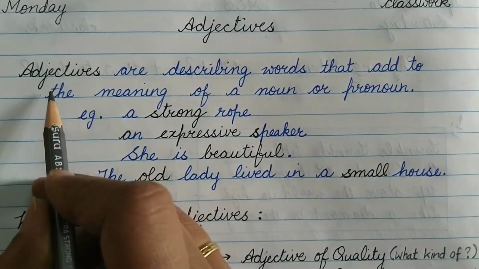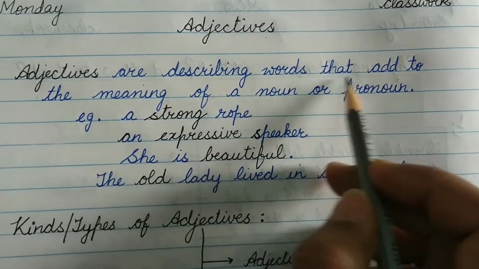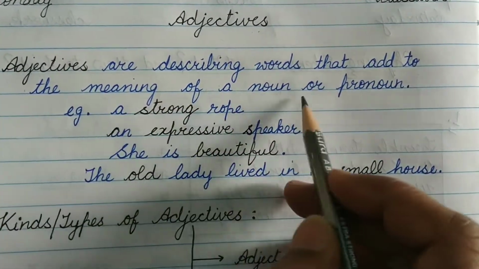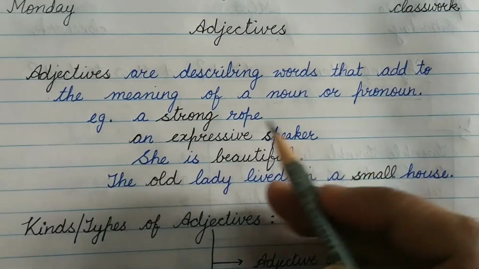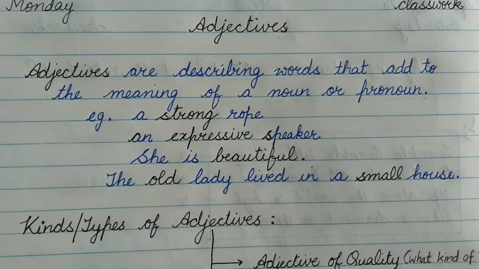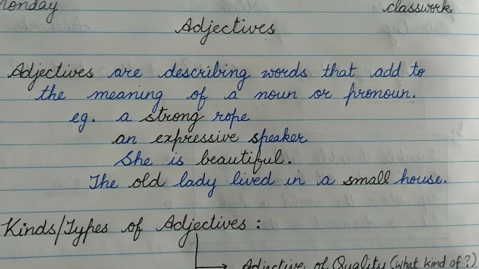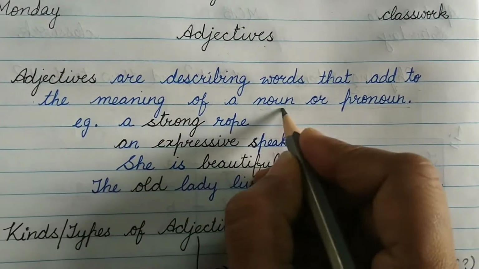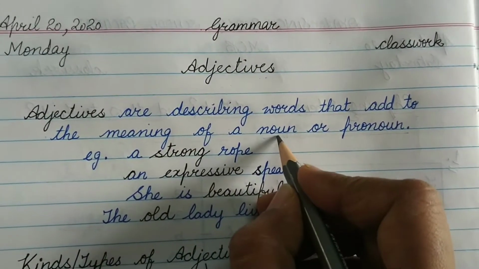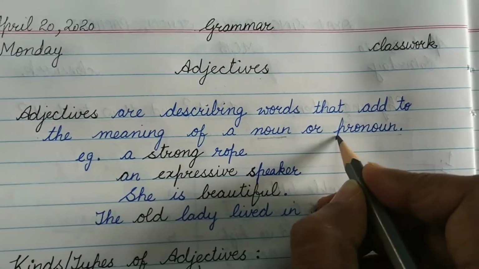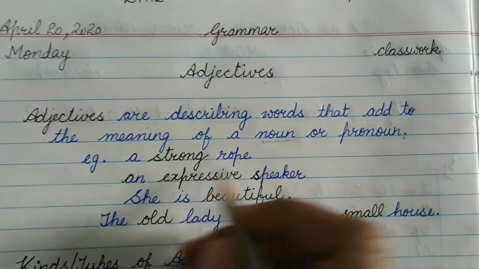Look at the definition. Adjectives are describing words that add to the meaning of a noun or a pronoun. That means adjectives modify the attributes of a noun or a pronoun. They qualify in some way, they tell you something more about a noun in a sentence or a pronoun in a sentence. Let's see some examples.